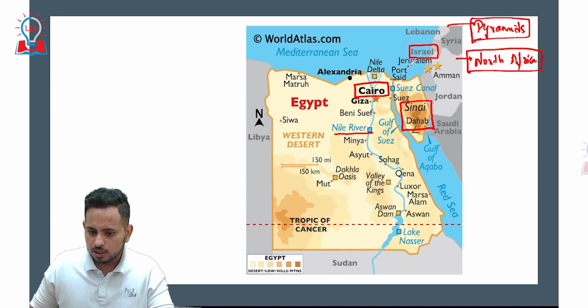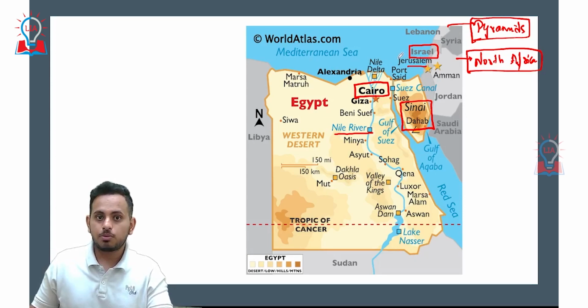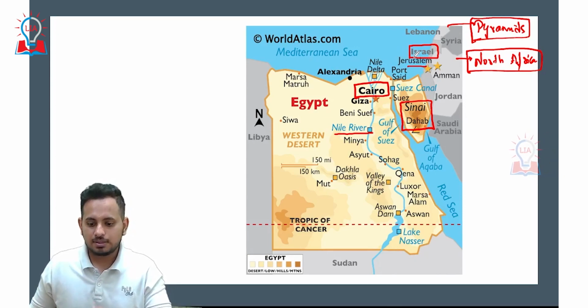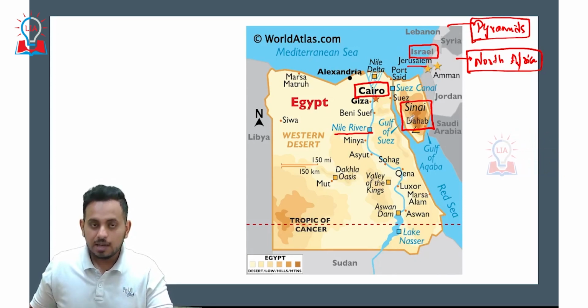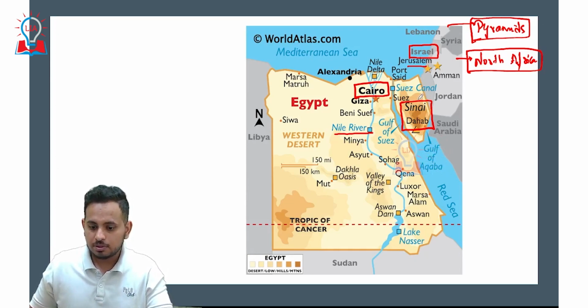You also have Jerusalem here, a place that is disputed between Israel and Palestine. Sinai Peninsula was a disputed territory between Israel and Egypt. As of now, Egypt has complete control over Sinai Peninsula. This is something that you have to know.